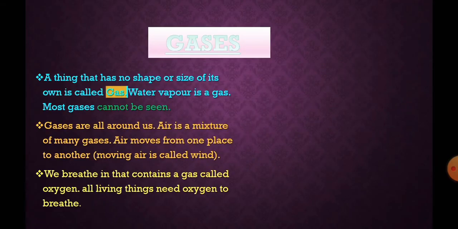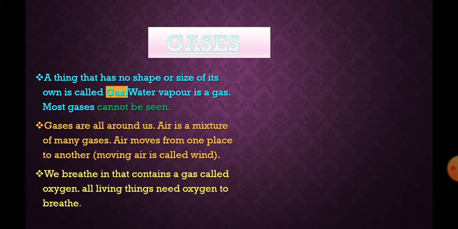Gases. A thing that has no shape or size of its own is called gas. Water vapor is a gas. Most gases cannot be seen. Gases are all around us. Air is a mixture of many gases.